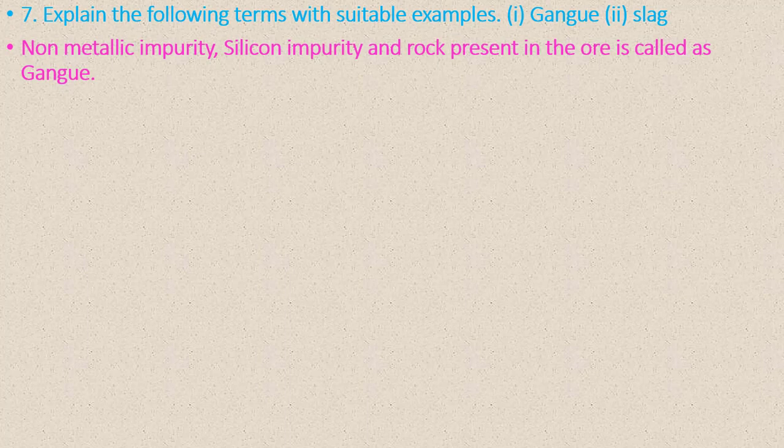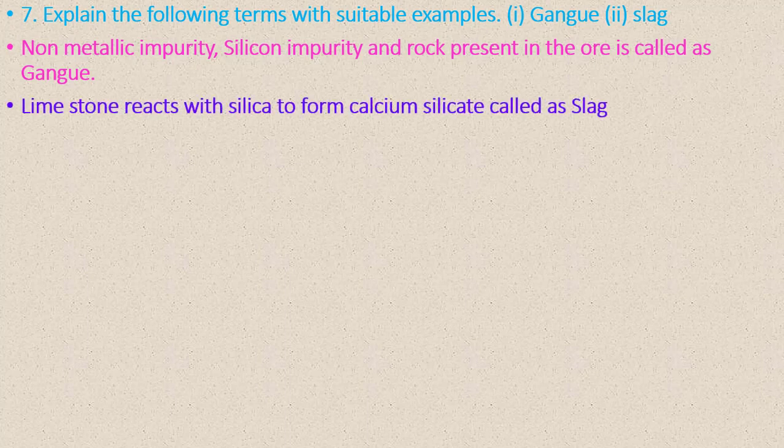Next one. Explain the following terms with suitable example: gangue and slag. Non-metallic impurities such as silica and rocky matter in the ore are called gangue. Next one is slag. Limestone reacts with silica to form calcium silicate. It is called slag. CaO calcium oxide reacts with SiO2 to form the slag CaSiO3 calcium silicate.